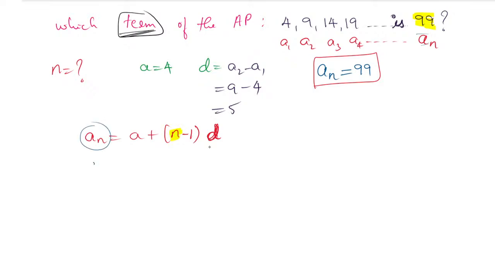An value is how much? 99. A value is given, 4. N value is not given, so write down n minus 1 as it is. D value we found; D value is nothing but 5. So we substitute that value as 5.